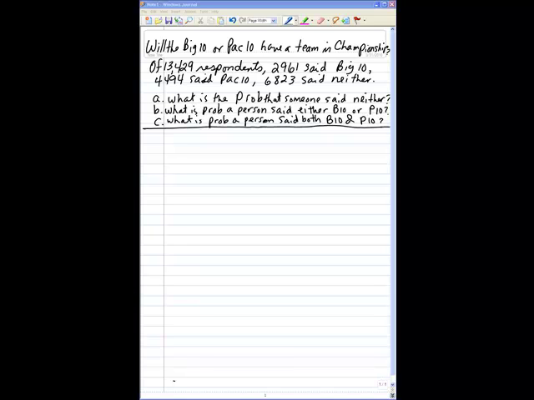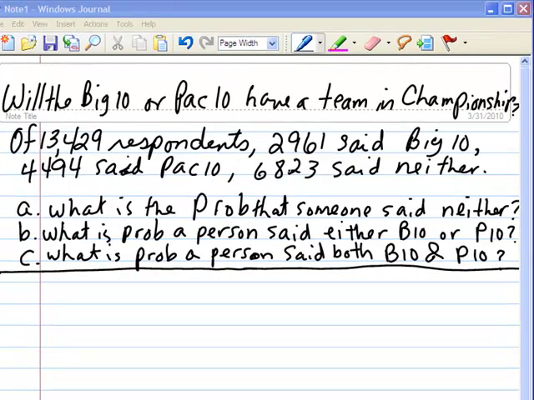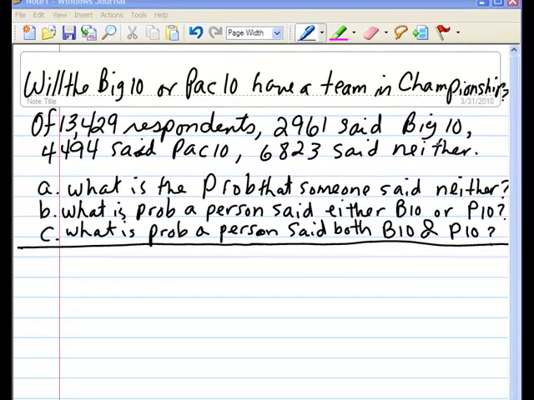Will the Big Ten or Pac-10 have a team in the national championship? Of 13,429 respondents, 2,961 said Big Ten will have a team in the national championship. 4,494 said Pac-10 will have a team, and 6,823 said neither one of them will have a team. So we have three questions.